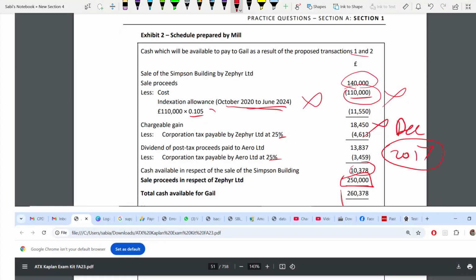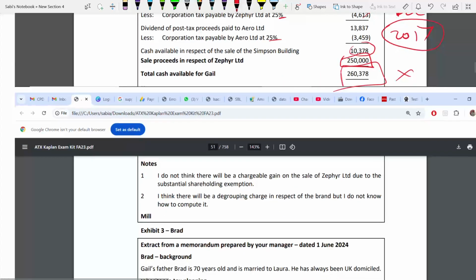And then total cash. So this is wrong. Now your job is to correct it. Now they have also told whether the notes are correct or not. Notes 1 and 2.